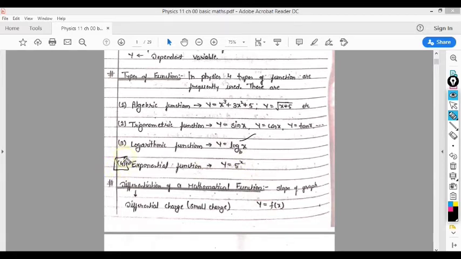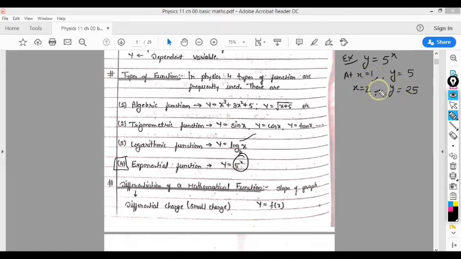Last, you know very well, is called the exponential function. Such a thing you have already learned: if you have y equal to 5 raised to the power x, I am considering the same example, then you know that at x equal to 1 your y gives a particular value, say 5, and at x equal to 2 your y gives another value, that is 25.